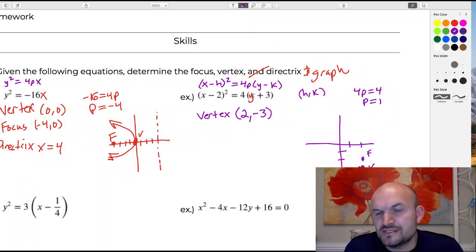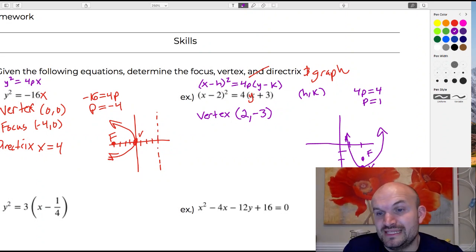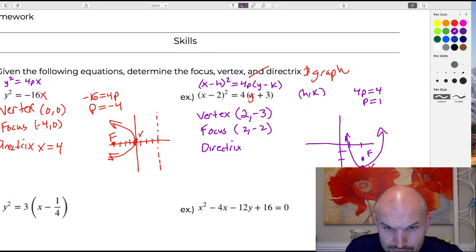So there is your focus, and again, our parabola always opens up towards our focus, so it would look something like this. Not really like that, but kind of close to that. And then just remember our directrix is going to be the opposite of p, so in the opposite direction, that'd be 1 unit down. And in this case, it is going to be a horizontal line. So from here, I can just say that my focus is 1 unit up, so that's going to be 2, negative 2. And my directrix is going to be a horizontal line at y is equal to negative 4.